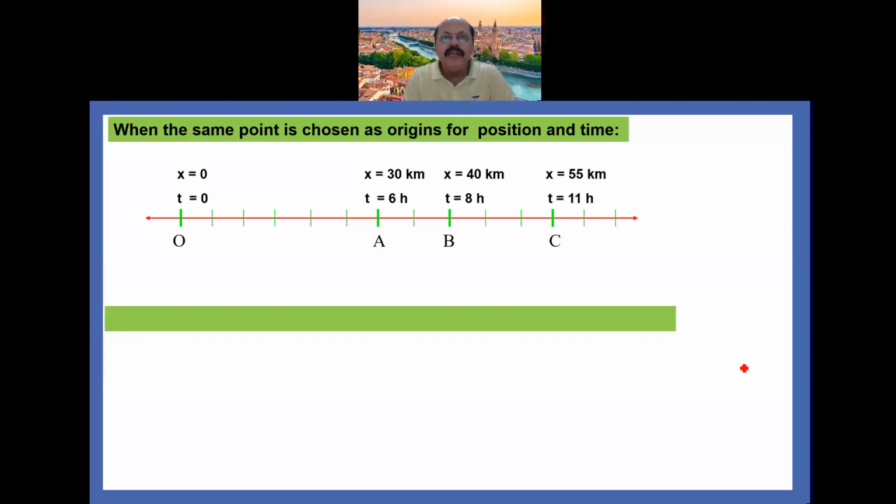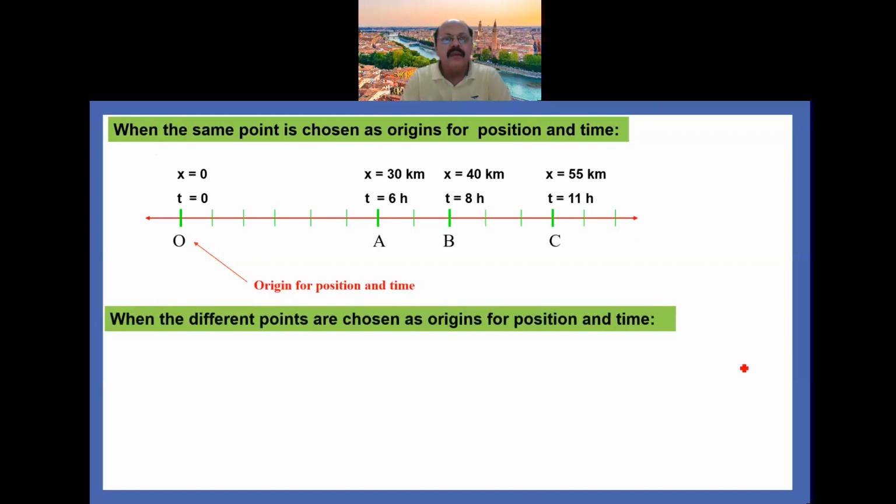When the same point is chosen as the origin for the position and time. So you can see here the point O is the origin for position and time, where we have taken x equal to 0 and t equal to 0. Then from this origin we can measure the time as well as position from point O. For example, we say that OA has the position 30 kilometer and the time 6 hours.